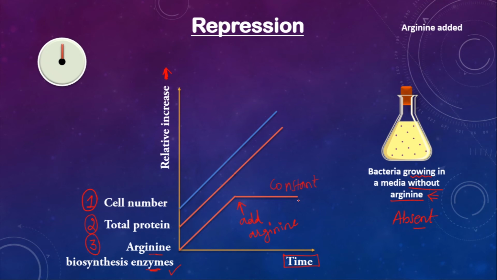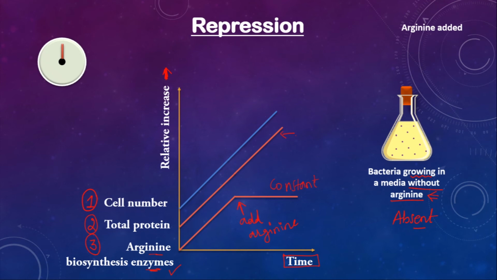But can you see the total proteins? The other proteins, they are not affected. Only arginine synthesis enzymes are affected. It means arginine is acting as a repressor, or the term which we use is called co-repressor. Correct? And it is going to prevent its own synthesis. Okay. So we have understood this concept with the help of this experiment.